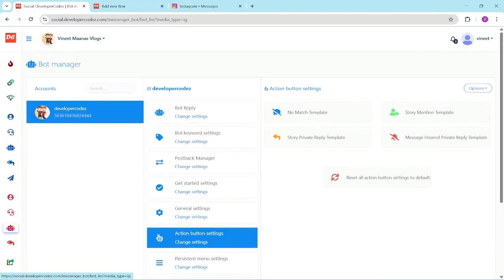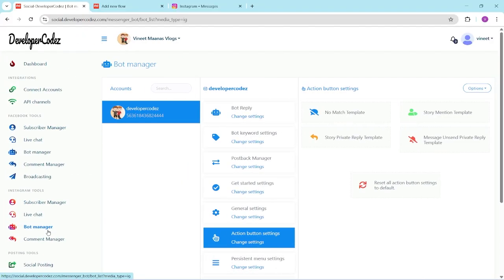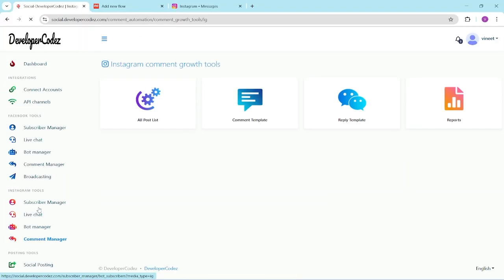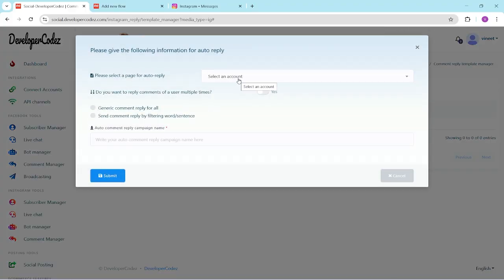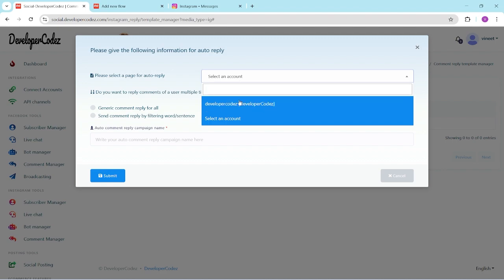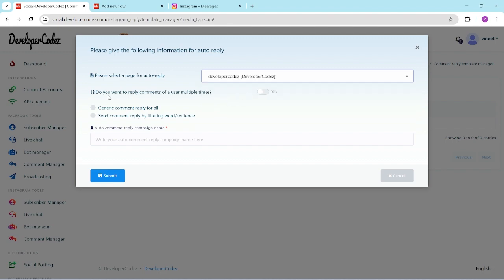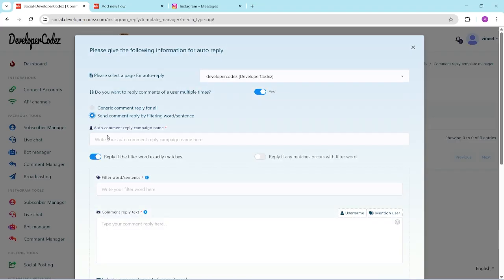Okay, after that I will show you one more thing, the comment manager. Here I have a comment template and a reply template. You can see that many people are using things like "comment this word and we will send you into DM." So this is the main thing that you are using. Do you want to reply to comments multiple times? Yes. Generic comment reply for all, or comment reply by filtering words and sentences. You can select any of these options.